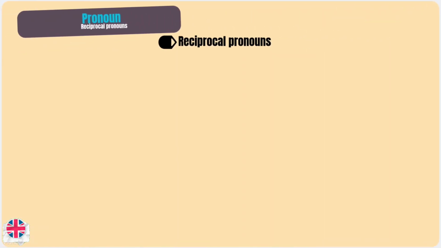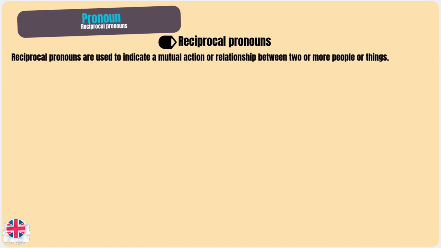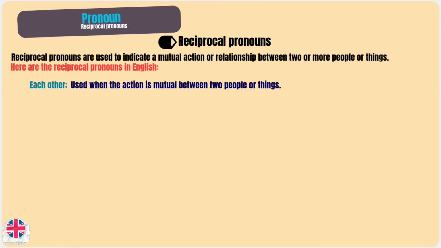Reciprocal pronouns. Reciprocal pronouns are used to indicate a mutual action or relationship between two or more people or things. Here are the reciprocal pronouns in English. Each other, used when the action is mutual between two people or things. Example, they hugged each other.